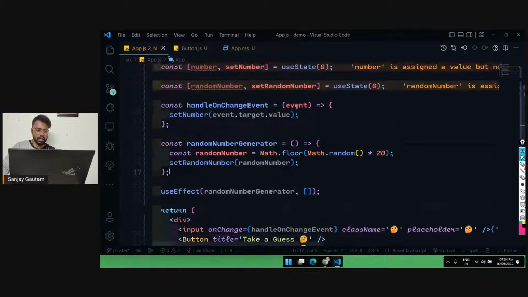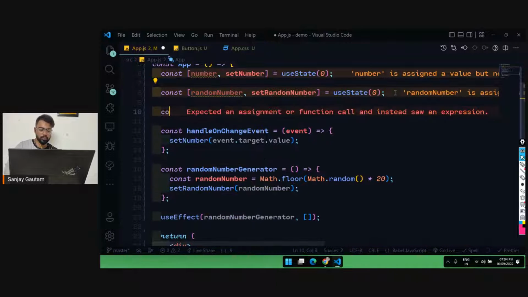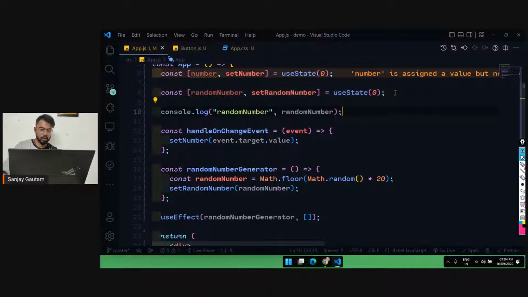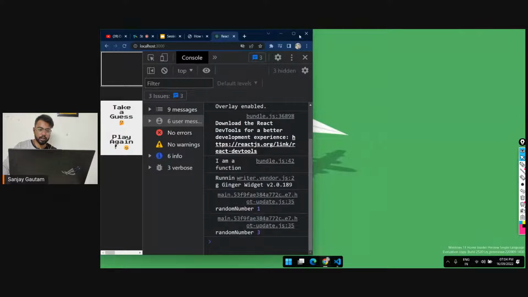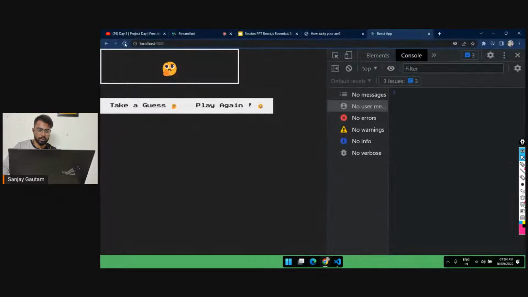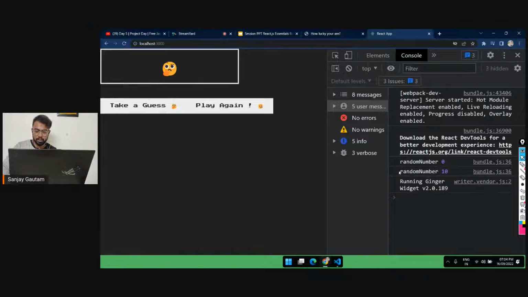Let me do a console.log here, console.log random number, and let's see what the random number is each and every time. If I give it a refresh, we are getting random number 10. Refresh again, I'm getting 17. Again 17 by luck. Now we are getting 15. So on every page render we are generating a new number, isn't it? It's very easy to do.